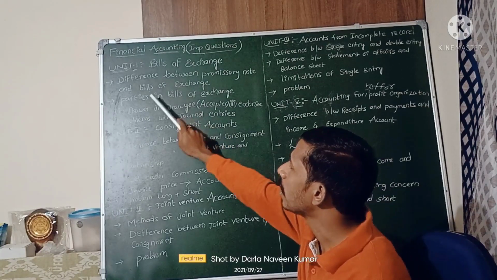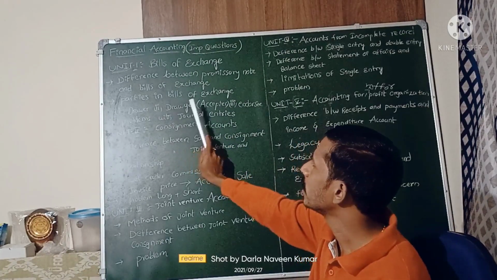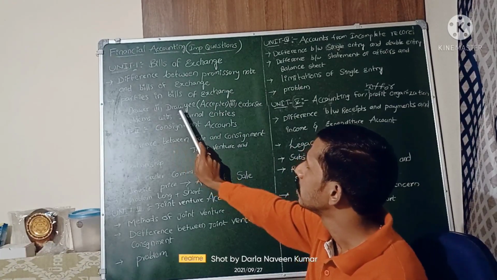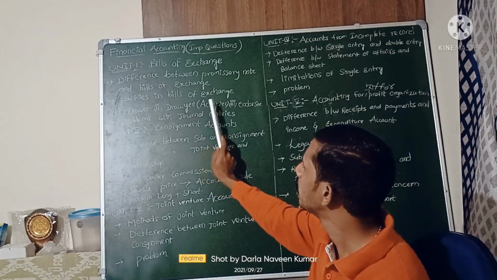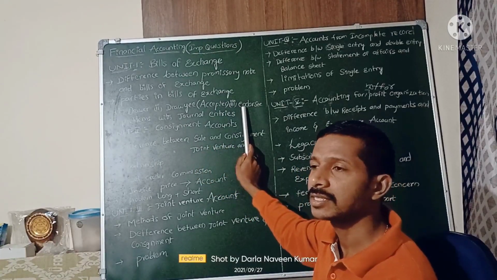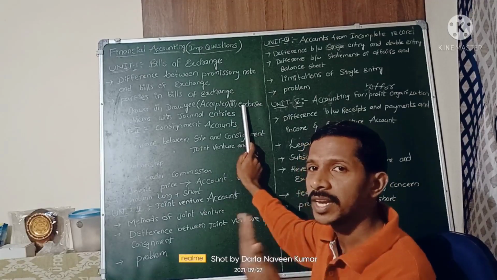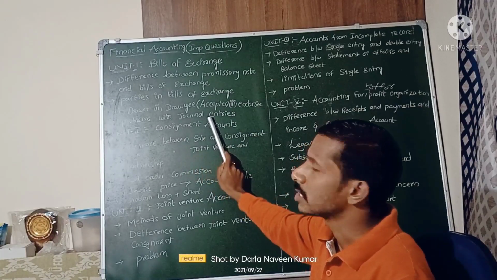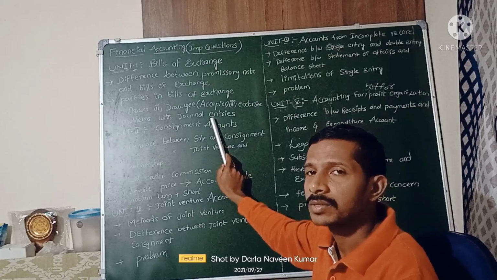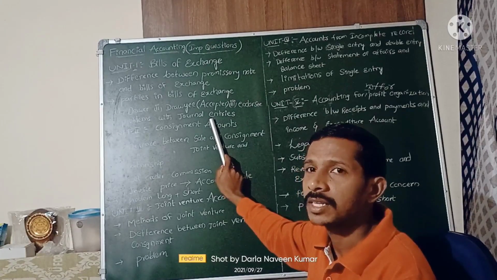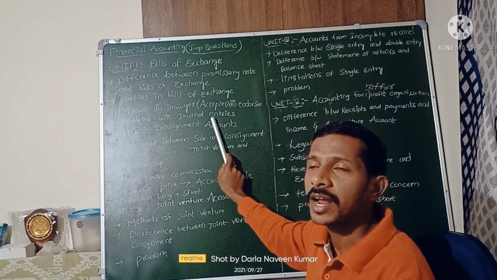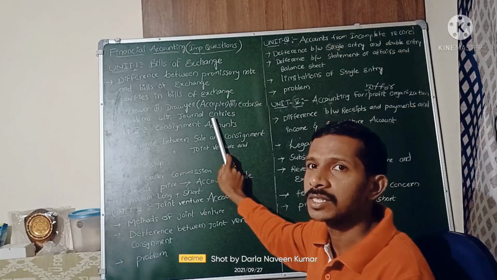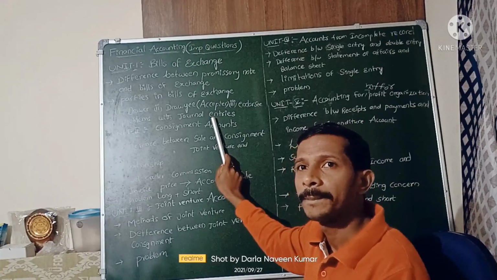The parties involved are drawer, drawee and endorsee. Drawer means maker of the bill, drawee means acceptor of the bill, and endorsee means a third party. If we send the bill to any other person, he is an endorsee. Then the problems with journal entries: we have to write the journal entries in the books of the drawer and in the books of the drawee, and sometimes in the books of the endorsee also.